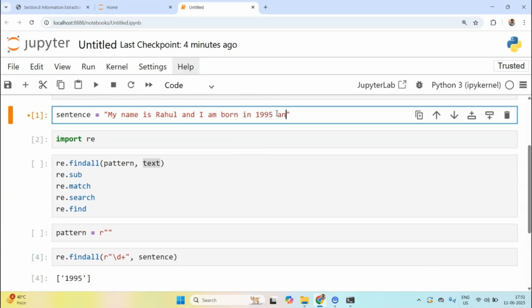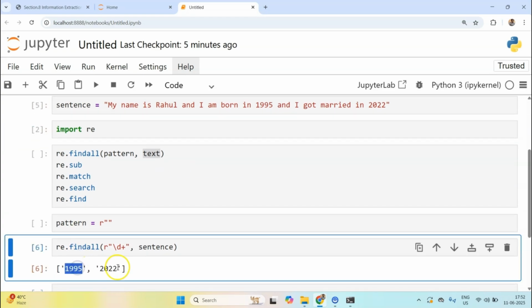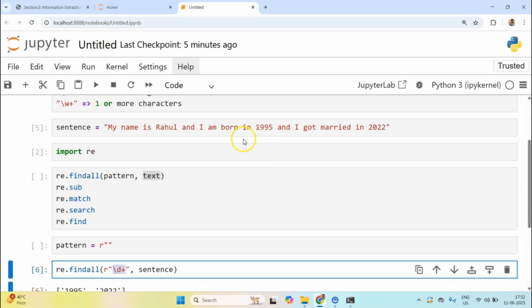And if I, let's say, include other words which involve numbers, maybe "I got married in 2022." Now if I run this again, I will extract that 2022 again. You have to understand how this pattern is basically working under the hood. So it again goes from left to right.